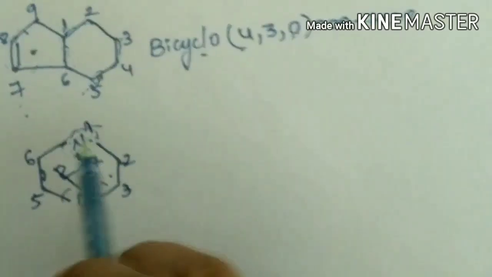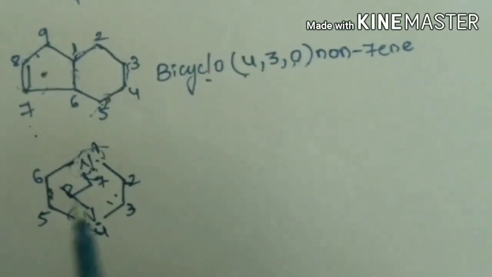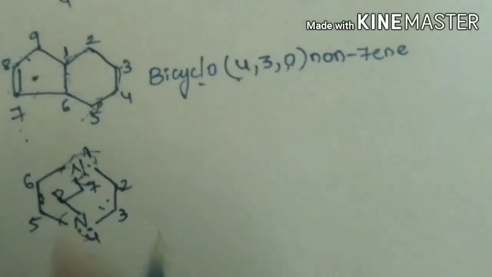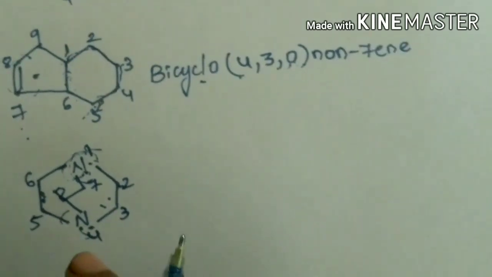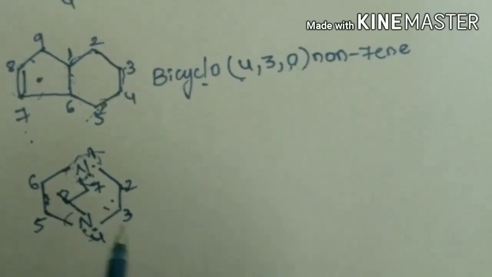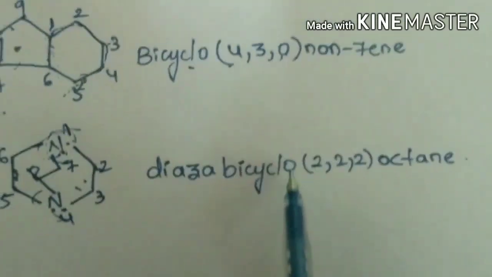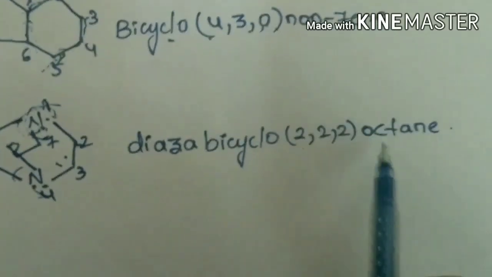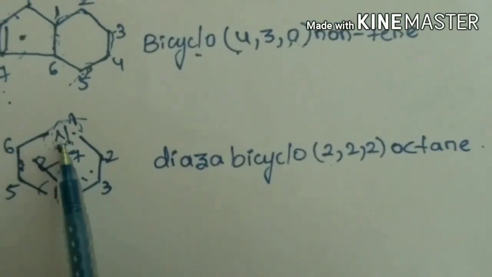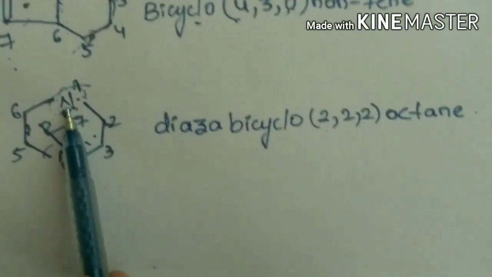As carbons are substituted with nitrogen, we have to indicate nitrogen as aza. As two are substituted, it is di. If oxygens are present, we should indicate oxa. So diaza bicyclo 2, 2, 2 octane. In the place of nitrogen, if oxygen is present, we indicate oxa. If sulfur is present, thia. For phosphorus, phospha. Like that.